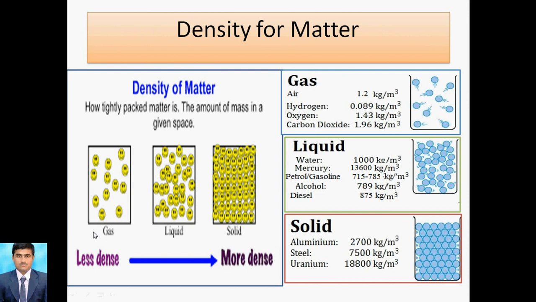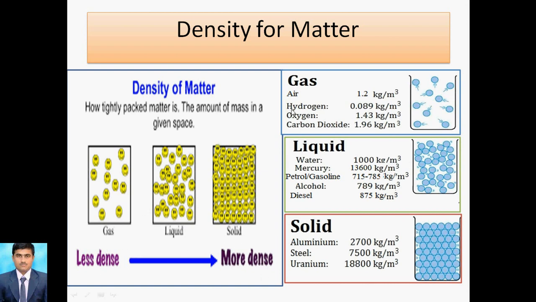Okay, now the next slide, density for matter. As you know, matter has three phases: gas, liquid and solid. In a gas, the molecular structure is random in nature; in a liquid there is some attraction; but in a solid there is more attraction, or closely bonded molecules. So the gas is less dense and the solid is more dense.